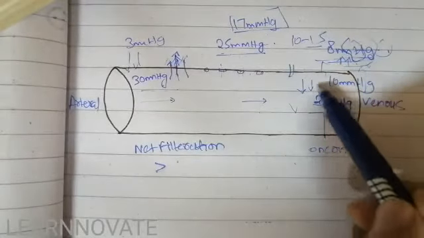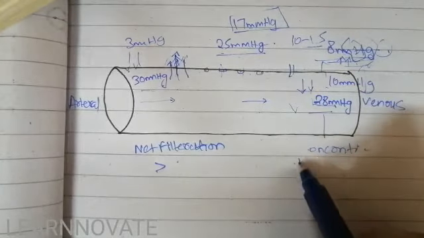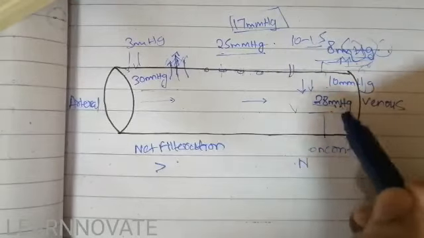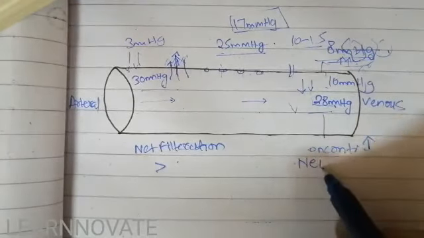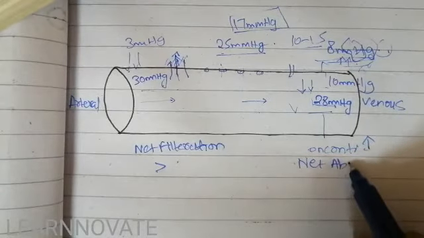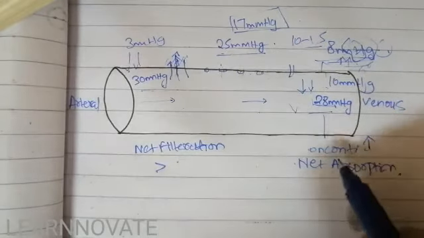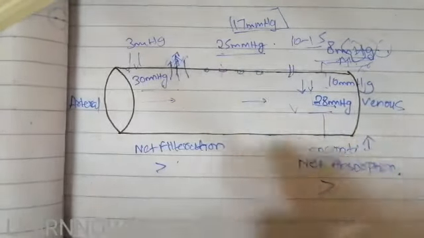That's why the difference is greater in the oncotic pressure of the capillary. So here the net absorption, that is the pulling of the fluid inside the capillary because of the increased oncotic pressure of the capillary, is greater. So we can say the absorption rate of the capillary fluid at the venous end of the capillary is greater than at the arterial end.